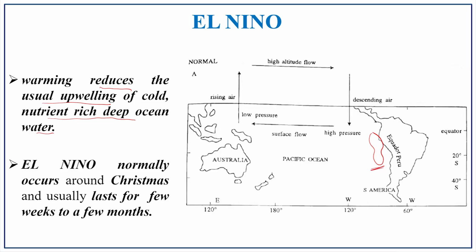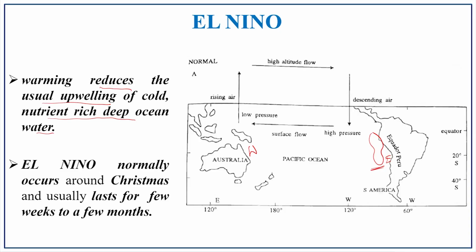This we call the Western Pacific side and this we call the Eastern Pacific region. In the Eastern Pacific region, usually it is a cold condition. This was the main reason for the upwelling and the nutritious content of that region, which is restricted due to the warming effect.